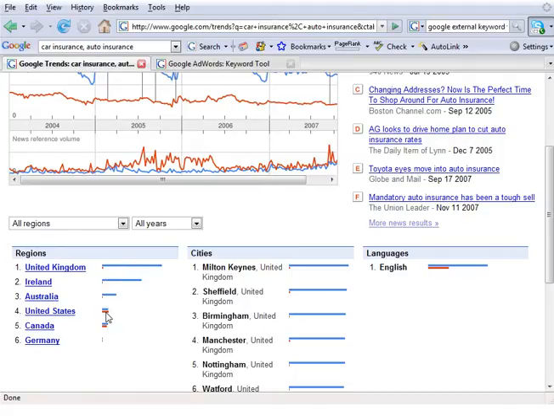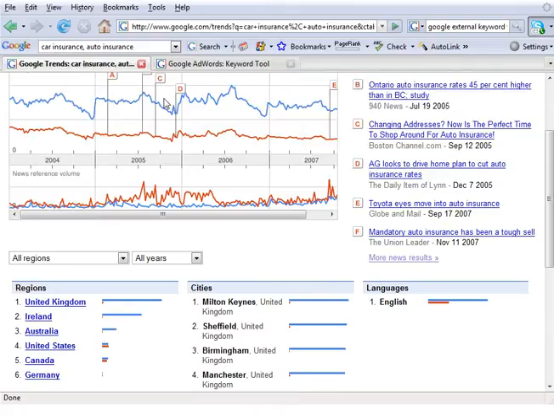But in the United States, more people search for auto insurance than car insurance. In Canada, car insurance is higher, right? So when it says that car insurance is much higher than auto insurance, you need to look and see it's much higher, probably because the UK, Ireland, and Australia only search for car insurance. They don't search for auto insurance like we do in the US.